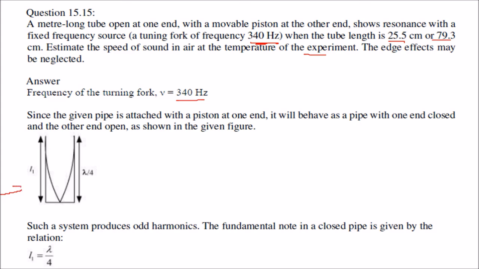You see, this given pipe is attached with a piston at one end. So it is going to behave as a pipe with one end closed and the other end open. So this will be closed and this side will be open as you see here. In this kind of situation, we know from theory that this will produce odd harmonics. So what will be the fundamental mode in this closed pipe, given by this L1? Lambda by 4. We know about this.